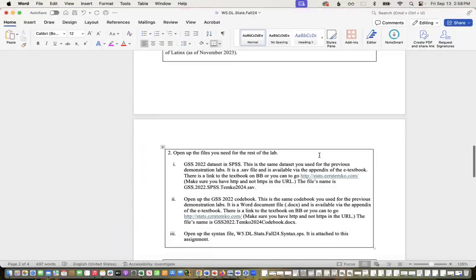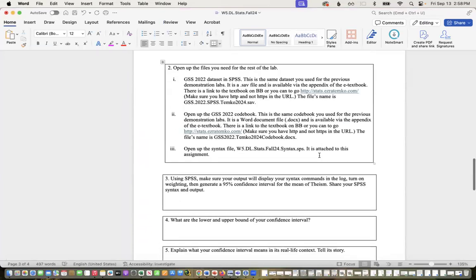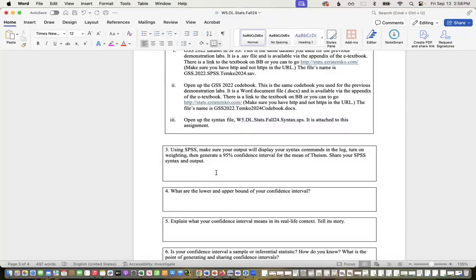Okay, let's go to number 2. So now I'm going to open up that same data set and codebook that we used for the demo lab last week from the General Social Survey, which is a representative sample of US adults, this one from 2022, and open up my new syntax file. I already opened those. If you need to pause, go ahead. And it says that I'm going to generate a 95% confidence interval for the mean of theism.